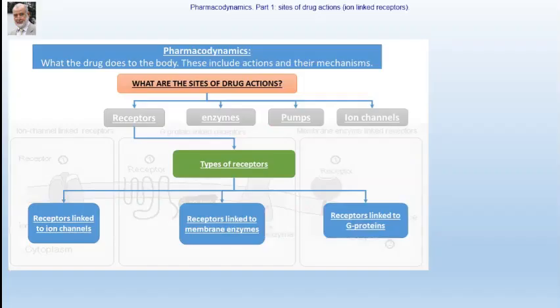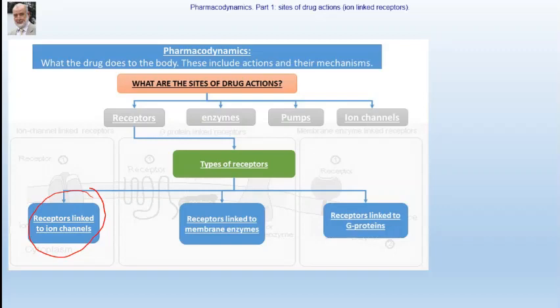So today's lecture we are going to concentrate on where drug acts, what are the sites of drug action. We are going to speak in details about receptors, what are different types of receptors, and we speak specifically today about receptors linked to ion channels.